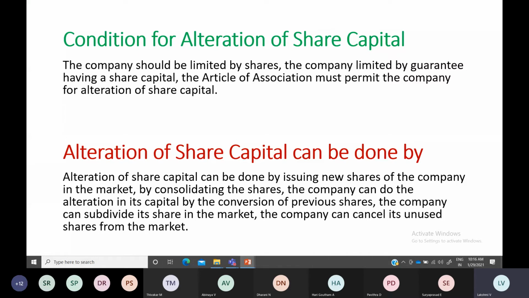That final call amount only I am liable to pay to the company. That is known as limited by shares: only to the extent of the shares I am holding, what I have to pay to the company. My personal assets are not liable to the company.